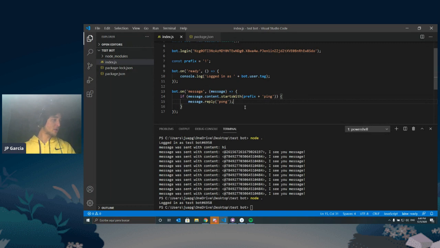Can you use a different language to script your bot? Yes, you can. There are a lot of APIs out there. This is discord.js, that's for JavaScript. There is a Python one that is well maintained. I'm pretty sure there's also one for C or C++. I'm not sure how well maintained that is. You can definitely just search it on Google, and it should come up. You should be able to find it there if there is anything. And if not, you can start your own open source project to do that.